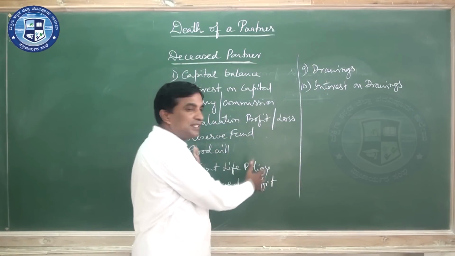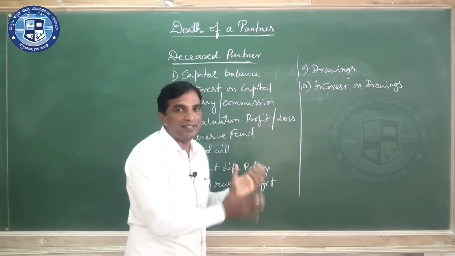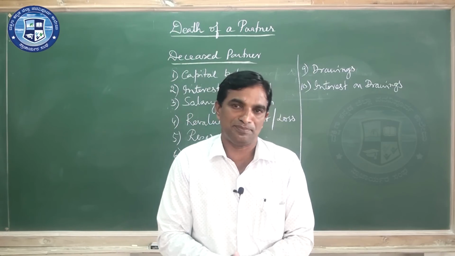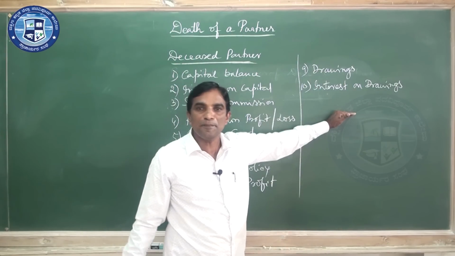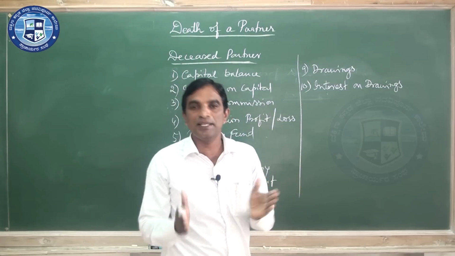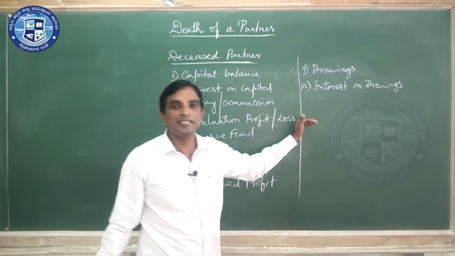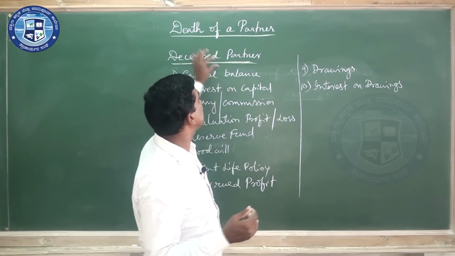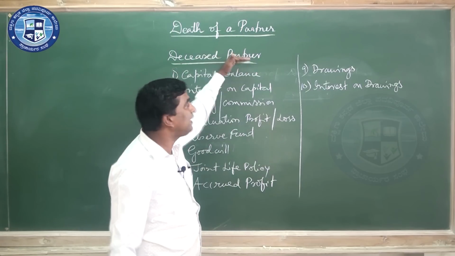Then we should see if this side is more, that means income is more than expenses. When the capital account comes, whatever increases capital is income for him, so it will be on the credit side. And whatever is a deduction in the capital will be on the debit side. If there is a profit, we have to settle that much money to the deceased partner. But we cannot give the settlement directly to the deceased partner.